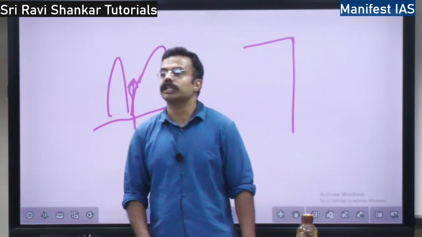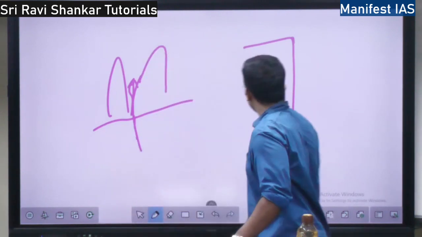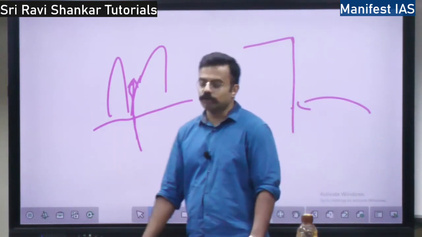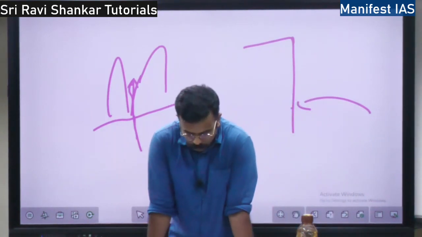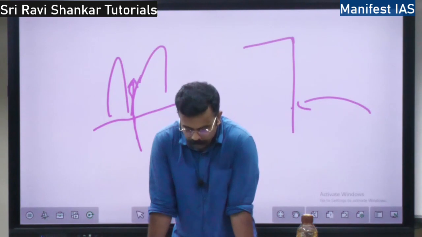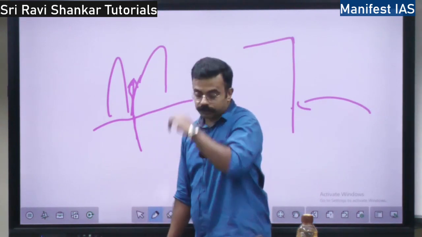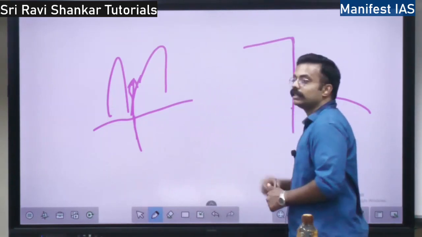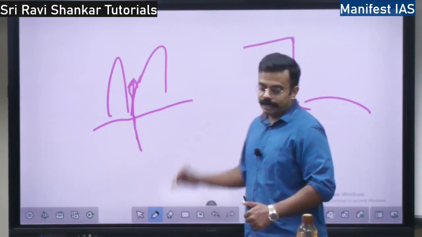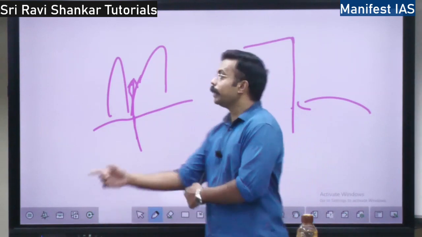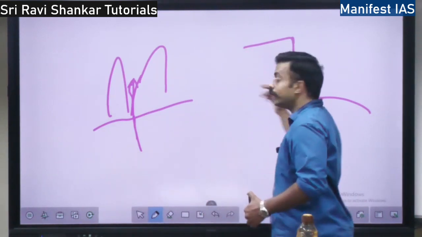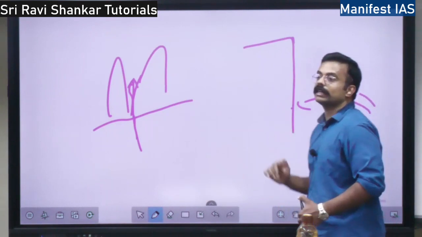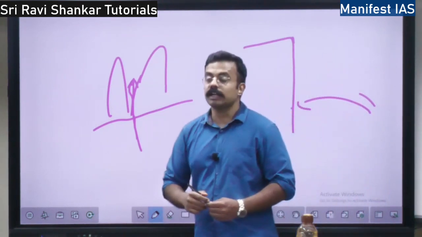So here erosion dominates. Erosion means the water will come and erode the mountain. So erosion will dominate here. So it is actually what? The force of water, the force of the waves against the land. So the waves are going to come and hit the mountain. So when it hits the mountain, what happens? A cliff will be formed. So it will hit the cliff. The force of the wave will come and hit the cliff. When it hits the cliffs, there will be what?